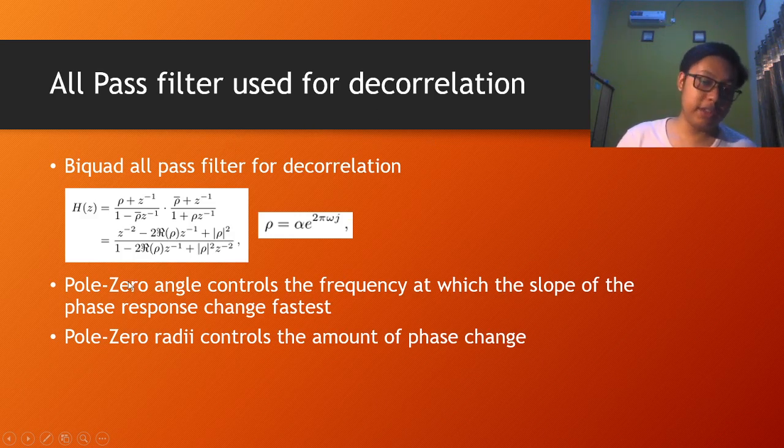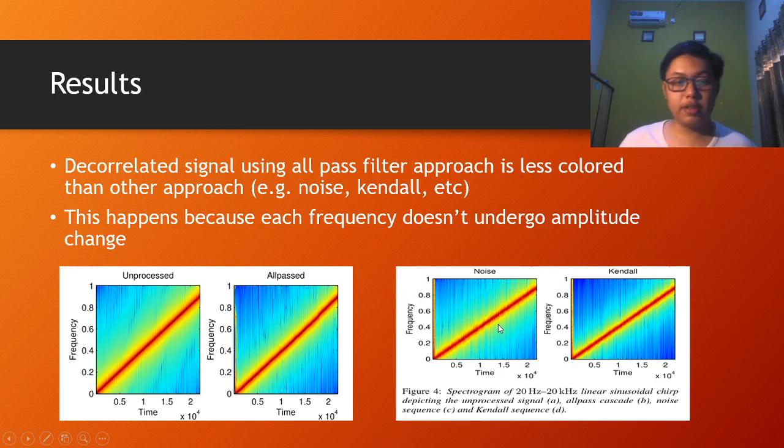and this is the transfer function of that, with rho defined as this. The pole zero angle controls the frequency at which the slope of the phase response changes fastest, and the radii control the amount of phase change. The result is that the decorrelated signal using the all-pass filter approach is less colored than other approaches. Well, there are other approaches presented in this paper, like the noise approach and the Kendall approach, etc.